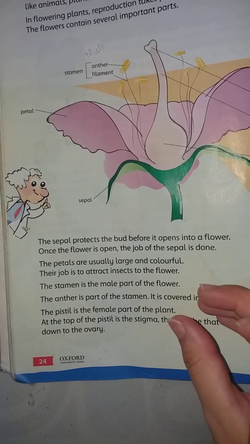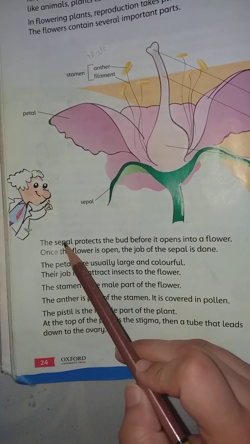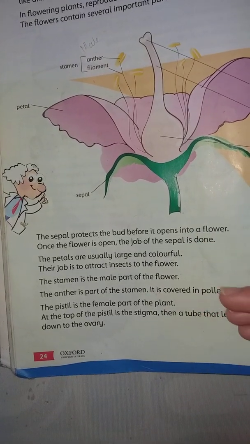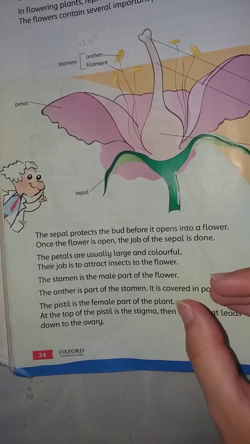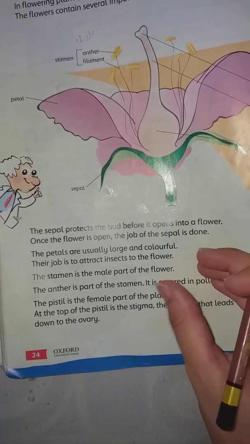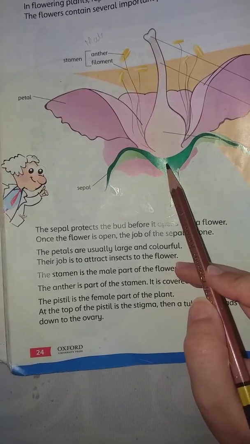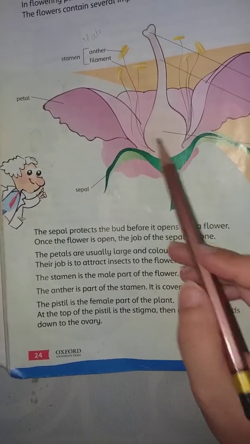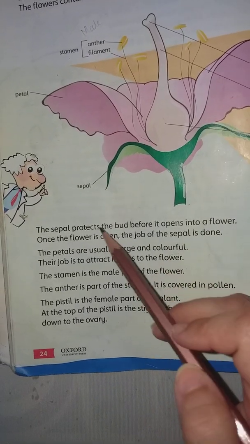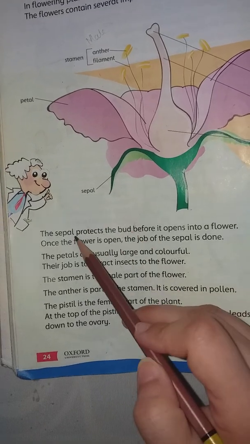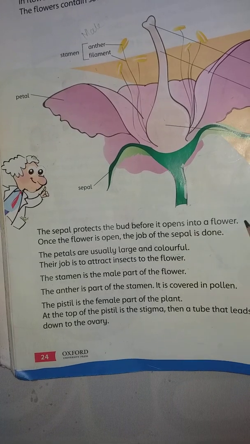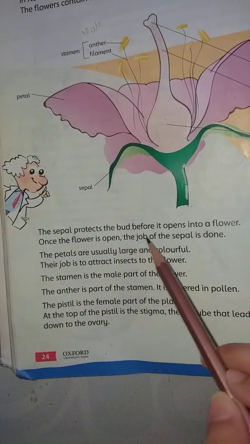A bud is a small little flower, and the sepal protects the bud before it opens up into a flower. When the flower doesn't grow fully, it is in the form of a small bud, covered by the sepal all over the petals that are merged inside. The sepal is used to protect the bud before it opens up into the flower. Once the flower is open, the job of the sepal is done.